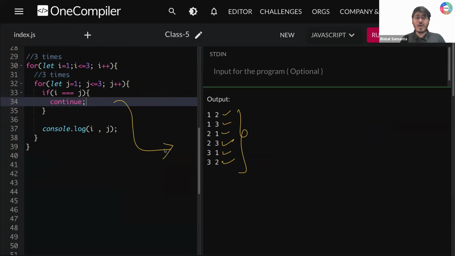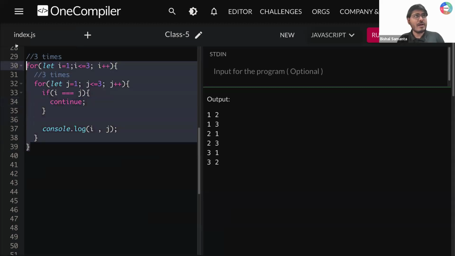Is that clear to all of you guys? Can you quickly type one? Done? Okay. So please, after that, please ensure that you practice it from your side as well. Then it will be 100% clear. You will get a very good visualization of how break and continue is working here. Okay.